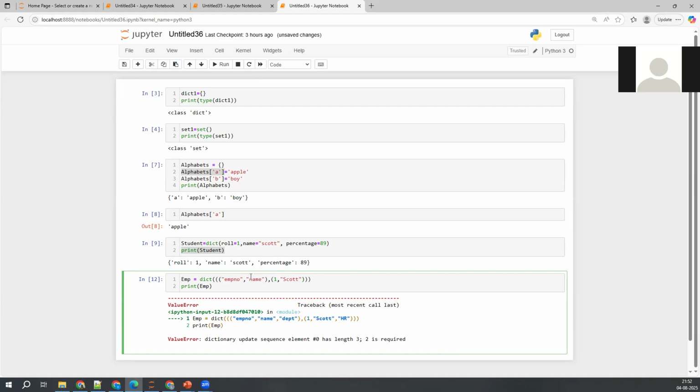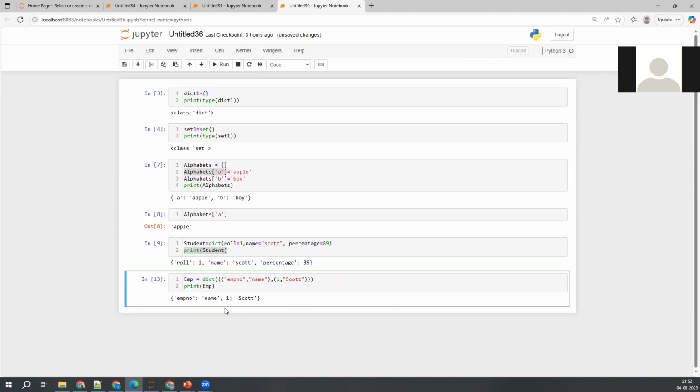So previously I've taken three element tuples. Now I'm just trying to take two element tuples. Generally people think that, okay, without the dict function it also creates a dictionary in the backend. No, it is not like that.